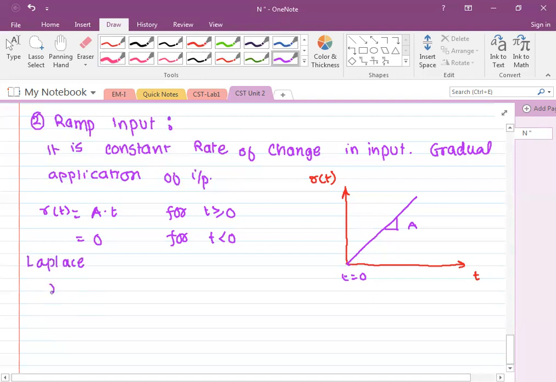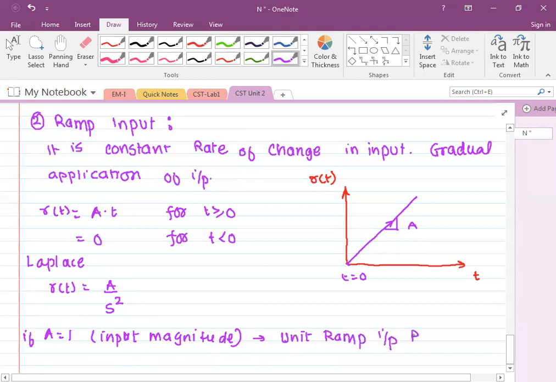And what is Laplace of ramp function? Anybody remember Laplace of t? It is 1 upon s square. So remember, the Laplace of ramp input is a by s square. A is the slope of this line. It may be anything. And if a is equal to 1, then it is called the unit ramp input. R of s is equal to 1 over s square.